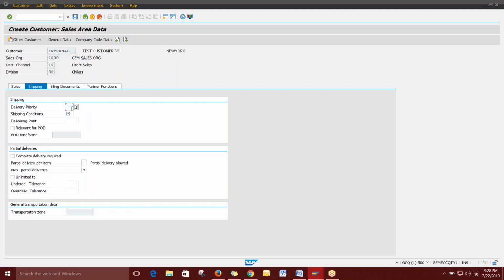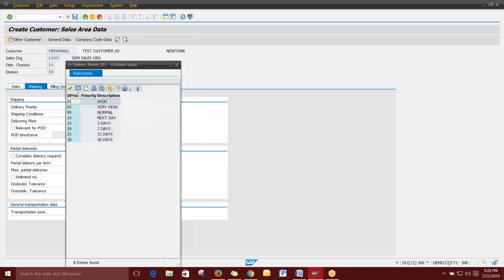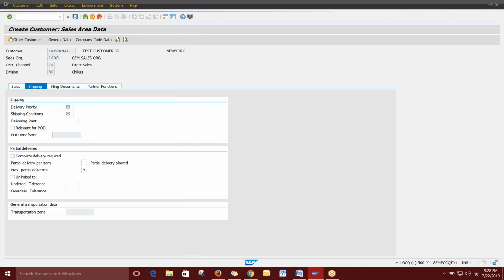So it is not mandatory. Okay, it's given as mandatory. You can give the priority of top, high level or low level. What is the priority of this customer sales? You can directly give it. If it is normal, you can directly give normal, or else you can directly give high.